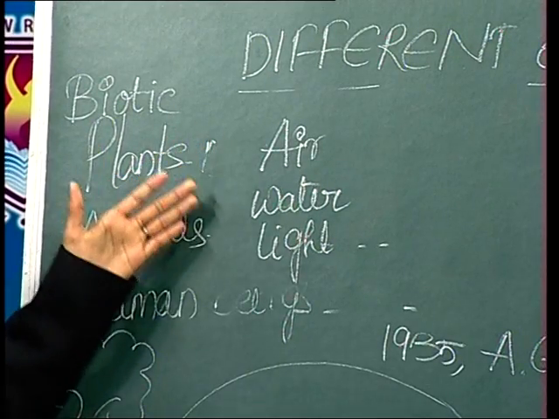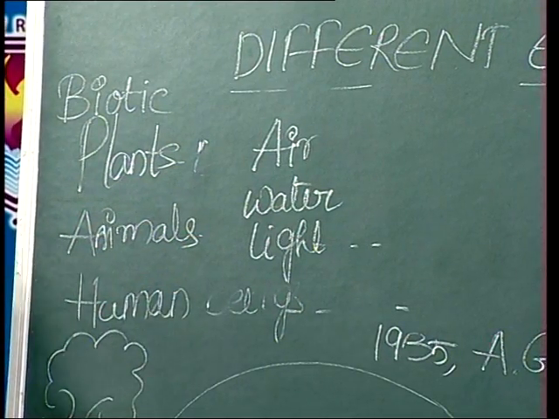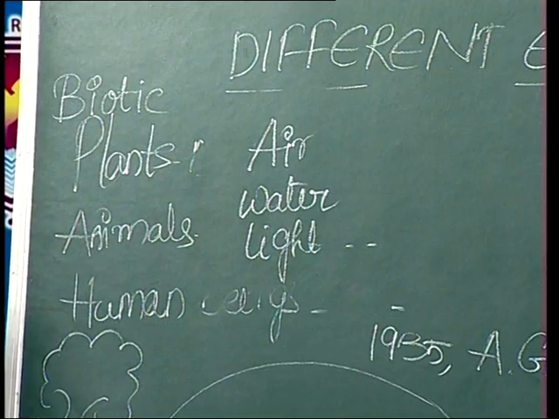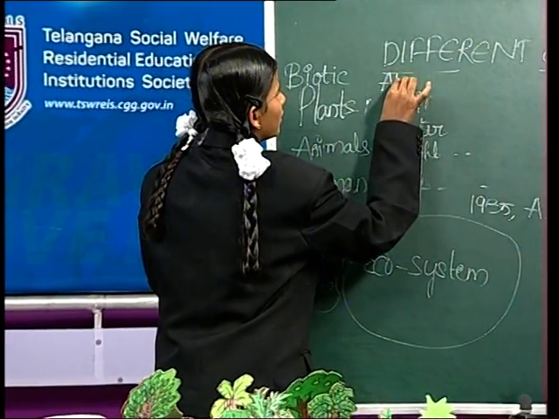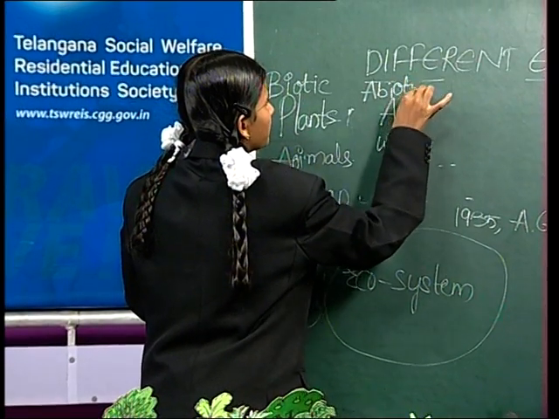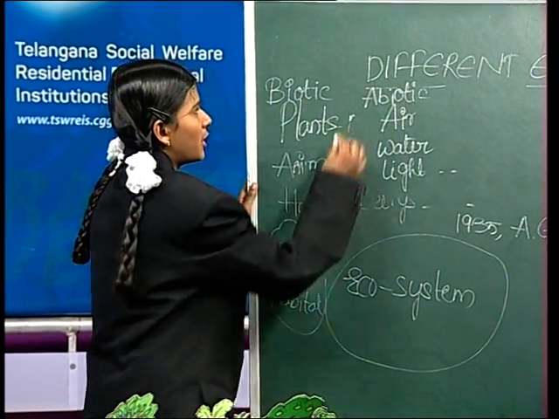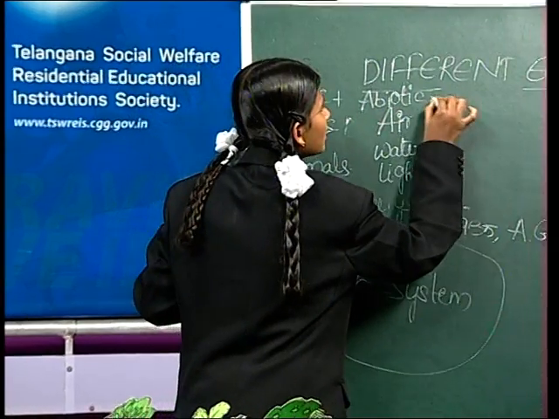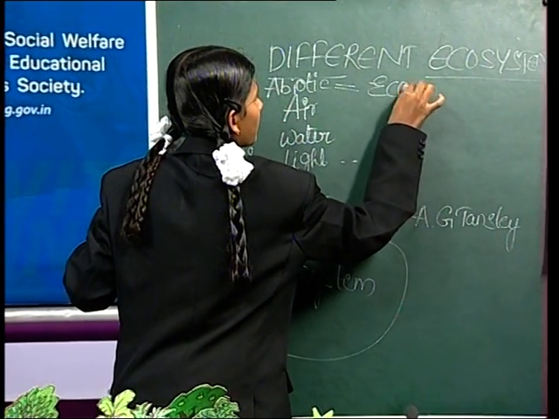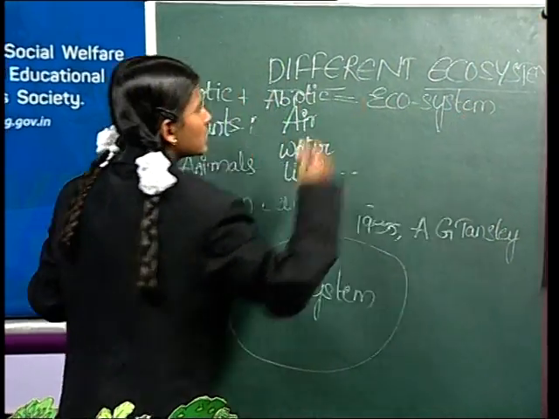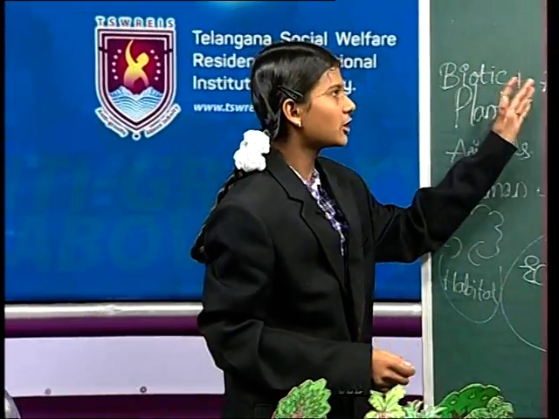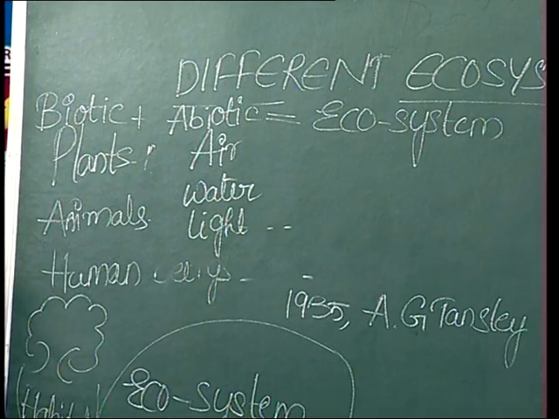And air, water, light, etc. are non-living, abiotic components. So, biotic plus abiotic is equal to ecosystem. The mixture of biotic and abiotic components is called an ecosystem.